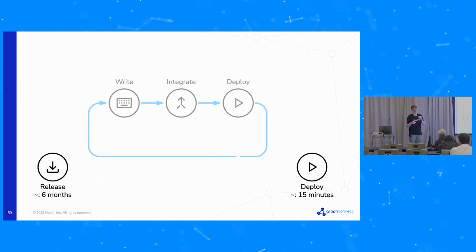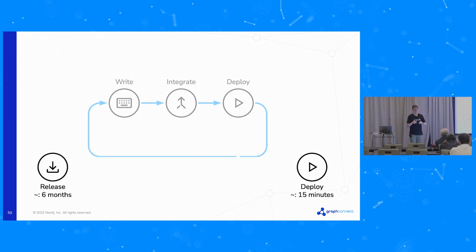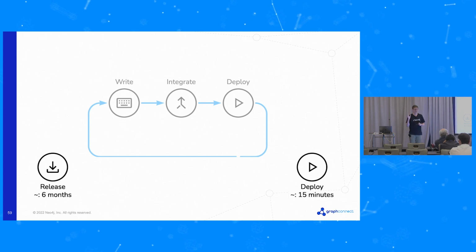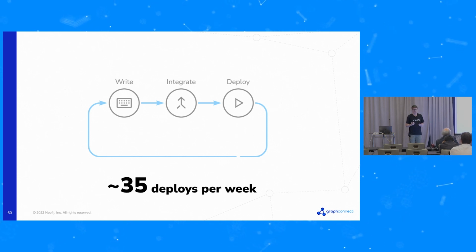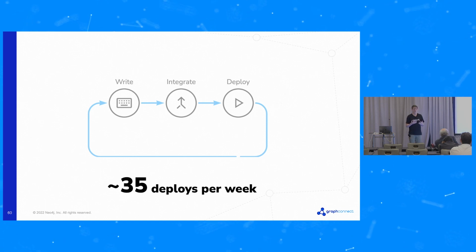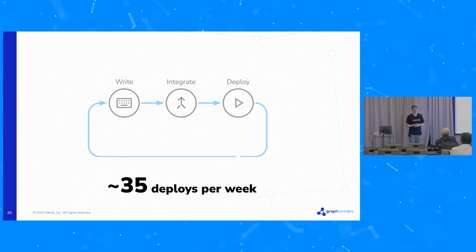That's our target. We have lots of mitigations and extra levels of control around this so that we can do that in a safe way. But that's certainly what we're aiming for. And it's made a big difference to us now that, rather than releasing every 6 months, I just looked at the stats before doing this, we're doing about 35 deploys to production per week at the moment. And our aspiration is to be much higher than that and to have lots more smaller units going out.